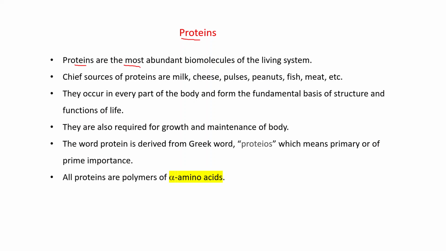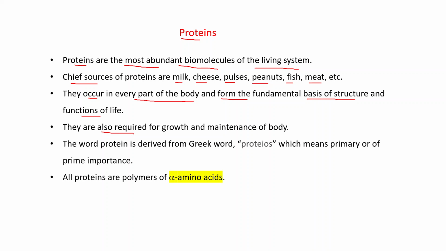Proteins are the most abundant biomolecules of the living system. Cheap sources of proteins are milk, cheese, pulses, peanuts, fish, meat, etc. They occur in every part of the body and form the fundamental basis of structure and functions of life.